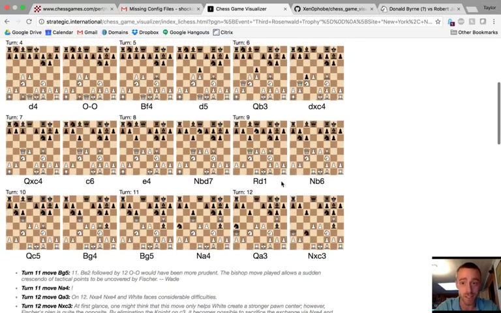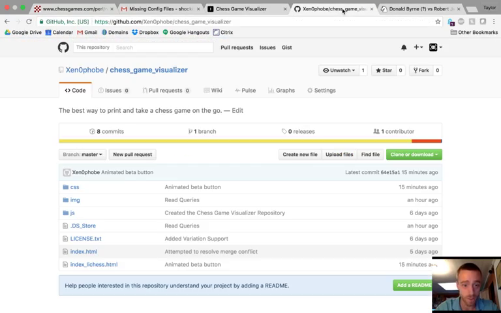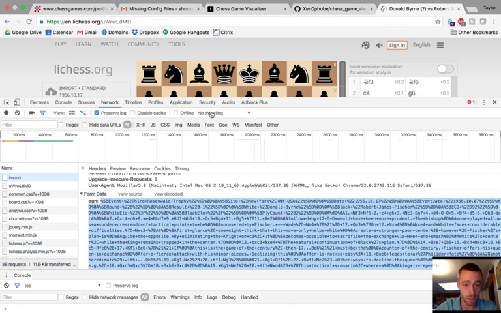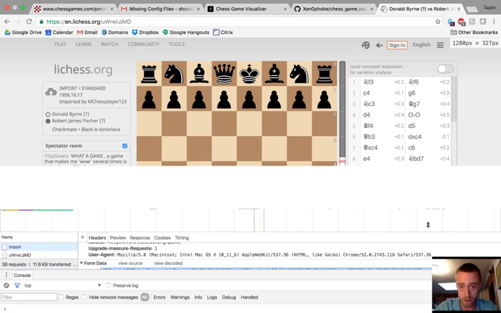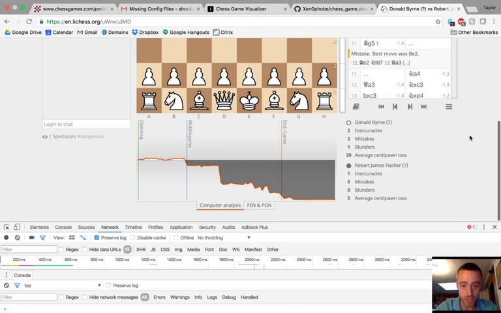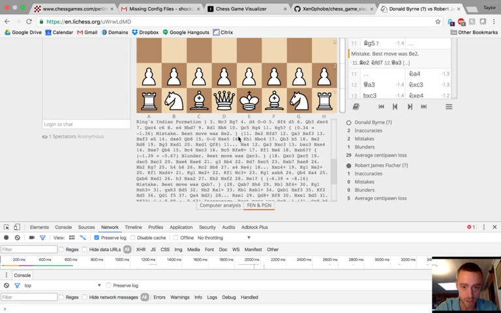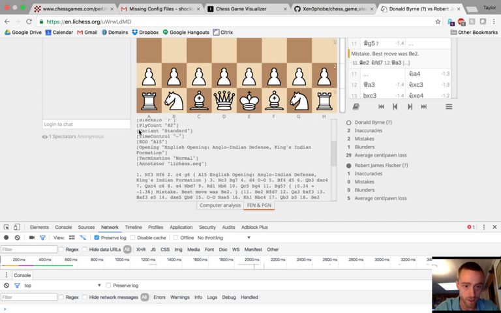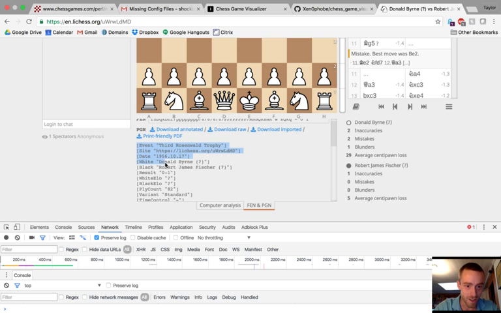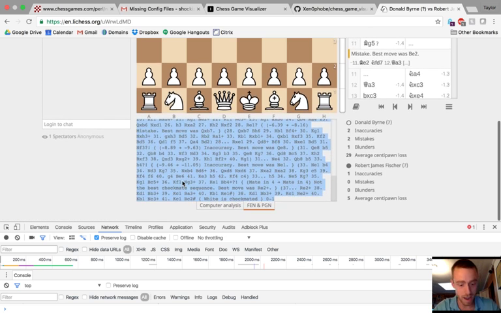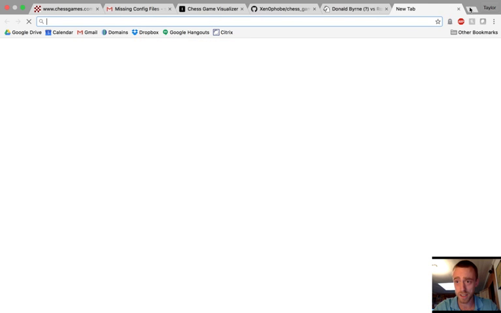the variations into comments. So, for example, if we were to go back to this guy right here and look at the PGN that is generated by your analysis program, we can see that it has all those parentheses in there, those lovely parentheses. So if we were to take this, copy it, and let's encode it.